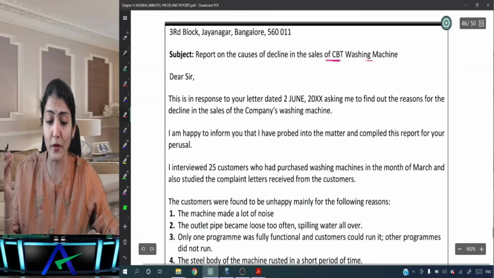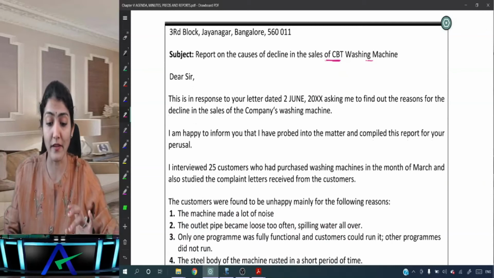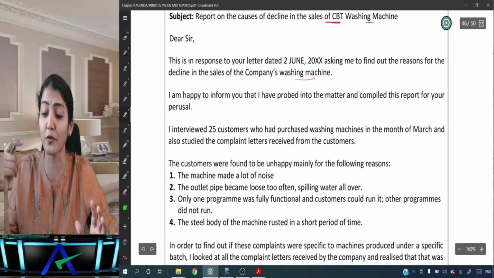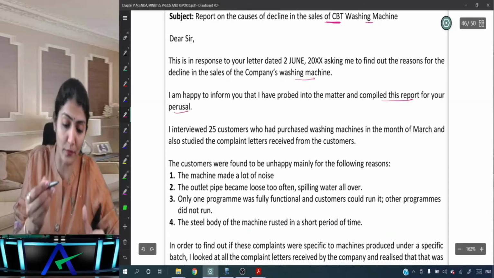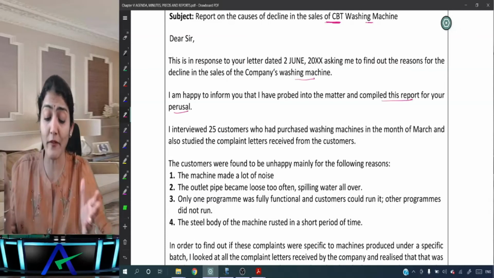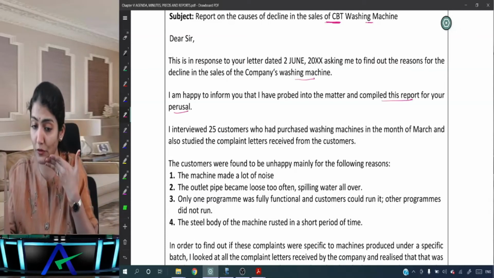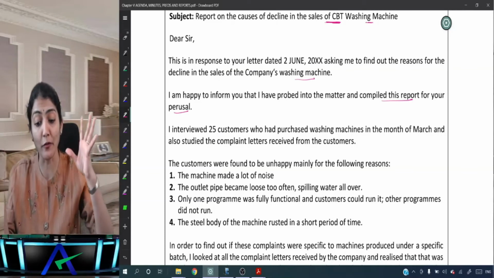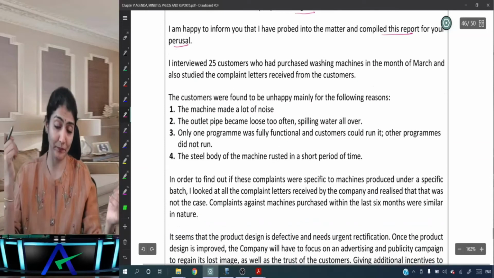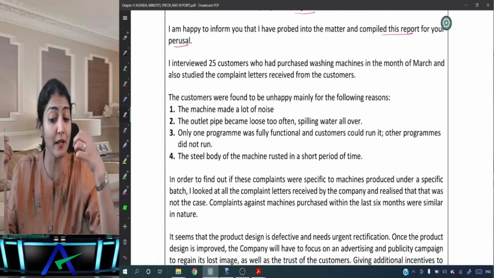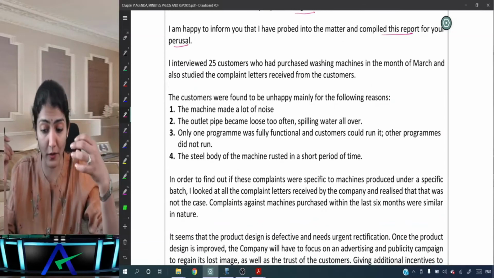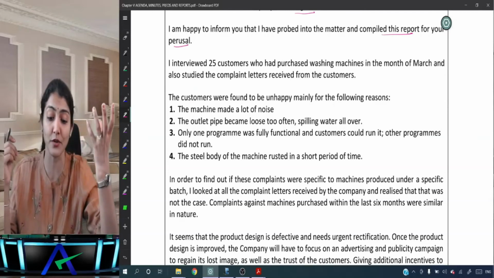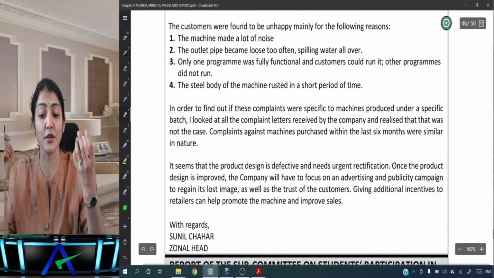Right, so this is in response to your letter asking me to find out the reasons for the decline in the sales of the company's washing machine. I'm happy to inform you that I've probed into the matter and compiled this report for your perusal. I interviewed 25 customers who had purchased washing machines in the month of March and also studied the complaint letters received from the customers. The customers were found to be unhappy mainly for the following reasons. The machine made a lot of noise. The outlet pipe became loose too often, spilling water all over. Only one program was fully functional and customers could run it. Other programs did not run. The steel body of the machine rusted in a short period of time.